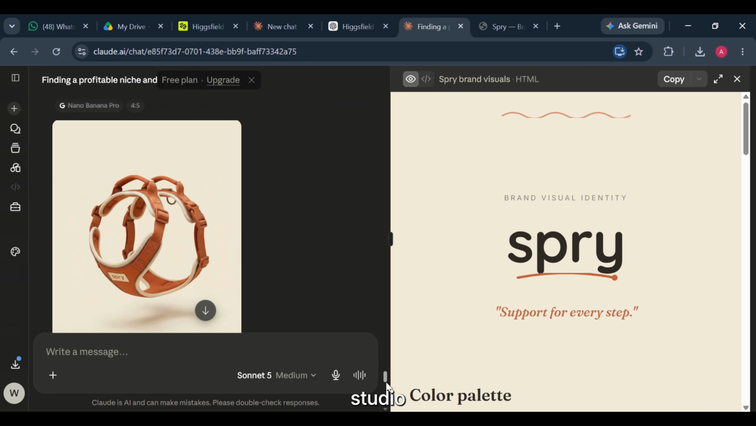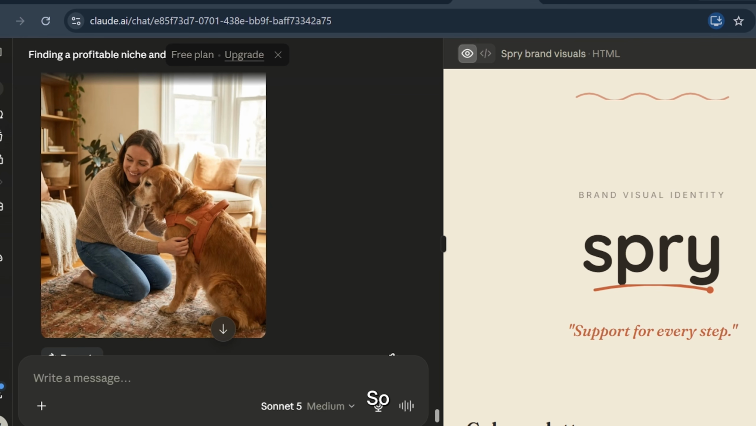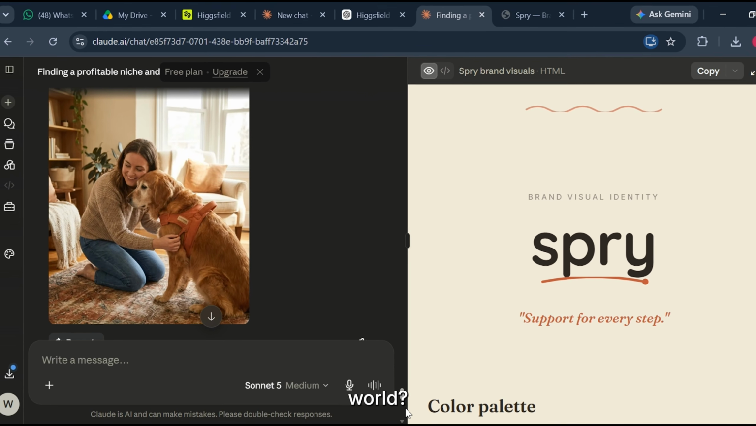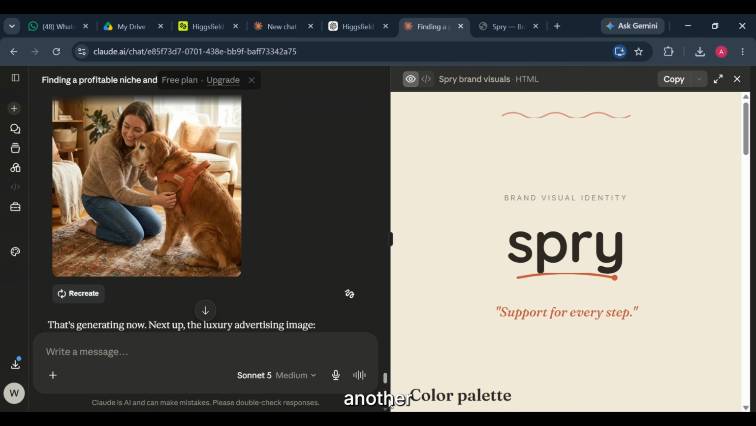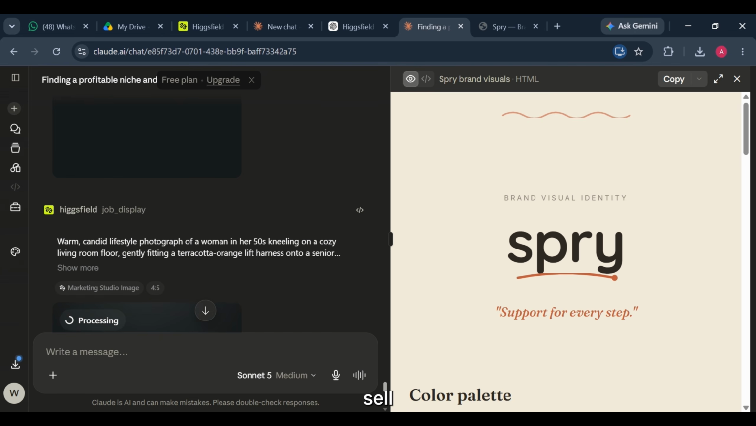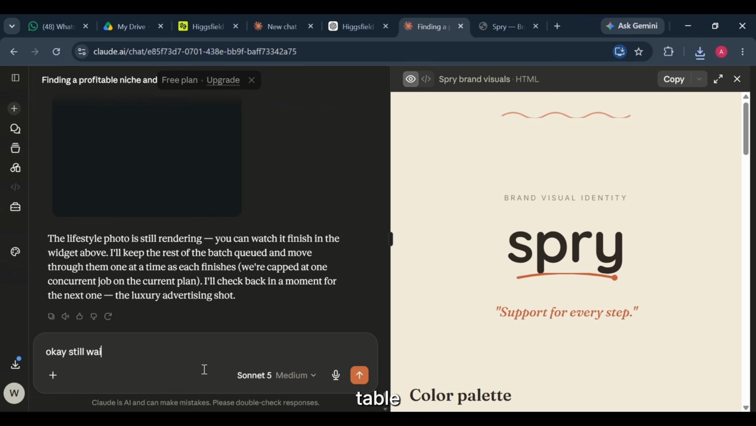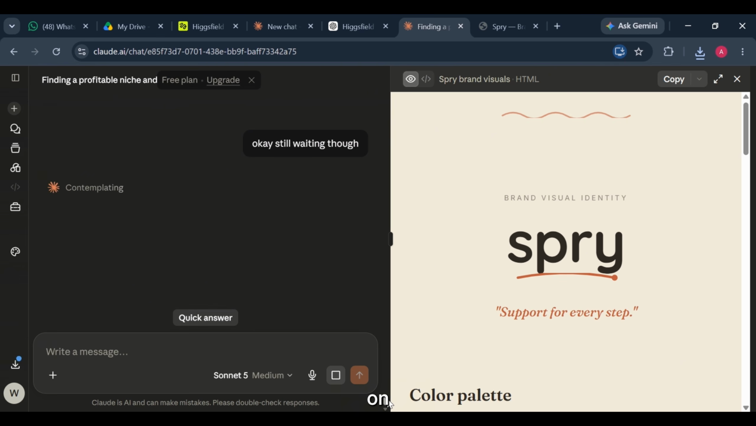Now that we have clean studio product images, I don't just want to stop there, because products don't exist in a vacuum. People don't buy a bottle sitting on a white background. They buy the feeling, the lifestyle, the story around it. So the next challenge is simple. Can Claude take this product and place it into the real world? Let's find out. Instead of another studio setup, I'm asking for lifestyle photography, images that actually sell the experience. The product sitting on a bathroom counter, on a bedside table, in someone's daily routine. The kind of photos you'd expect to see from a premium brand on Instagram.